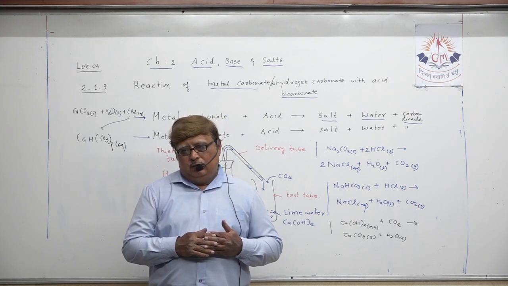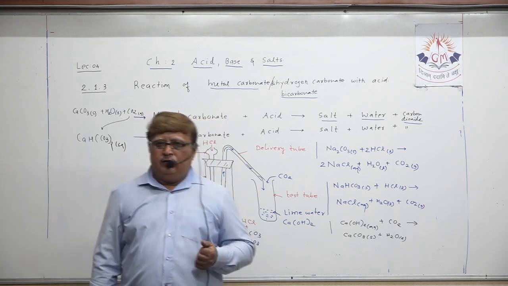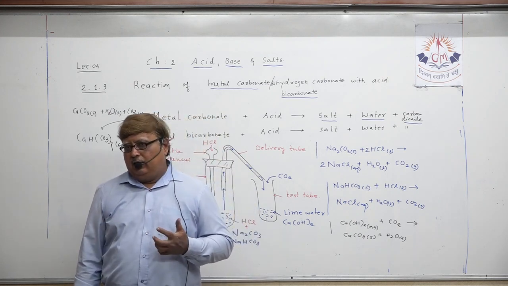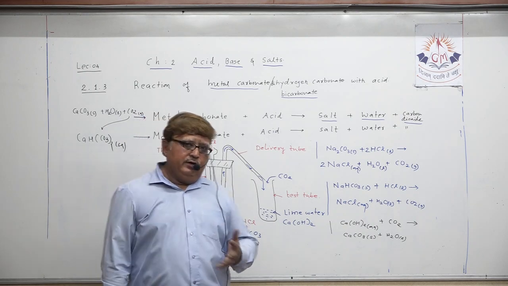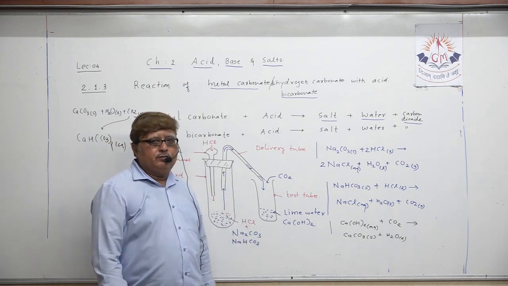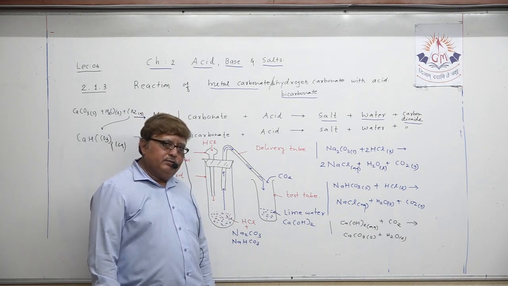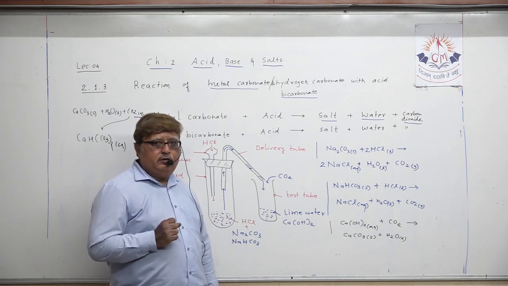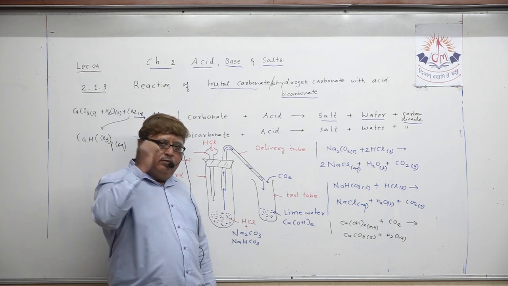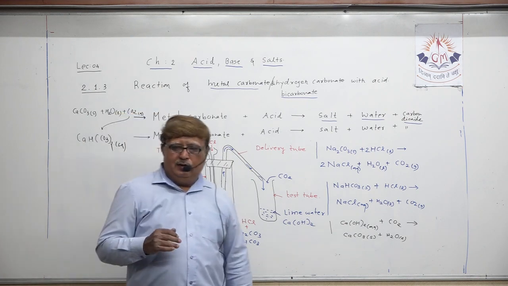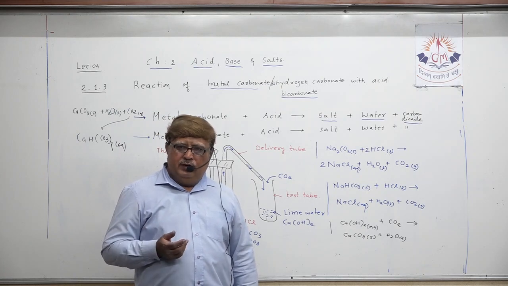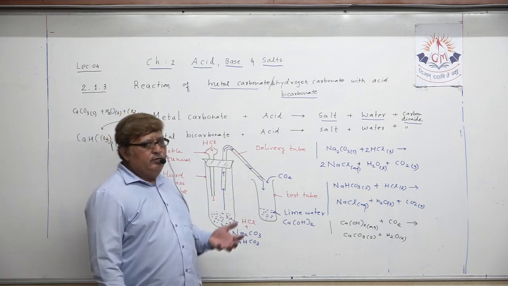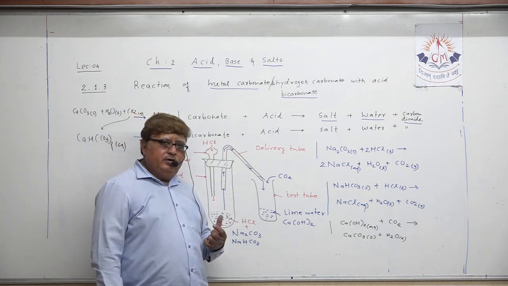If you are asked in the exam to explain the reaction of metal carbonate and metal bicarbonate with acid, then my dear student, your short note will start by first giving a general explanation of the property, then you will describe the activity in the form of an experiment, like you are writing an experiment and performing it, understand. First you have to write the general statement.